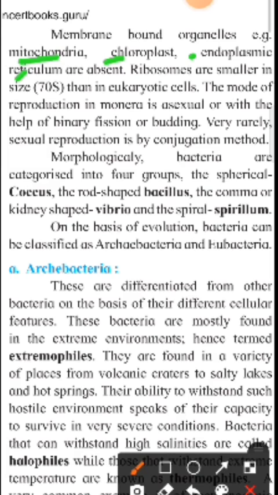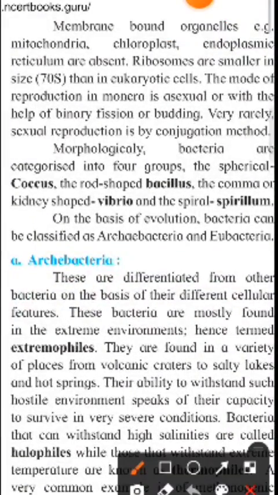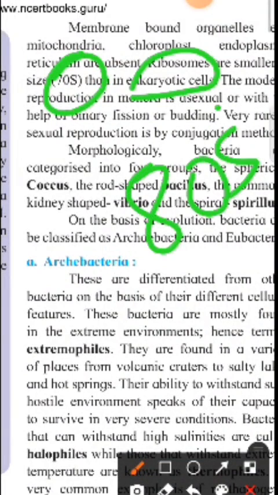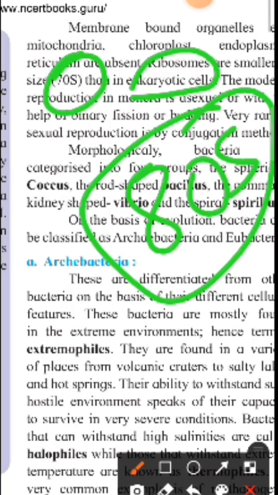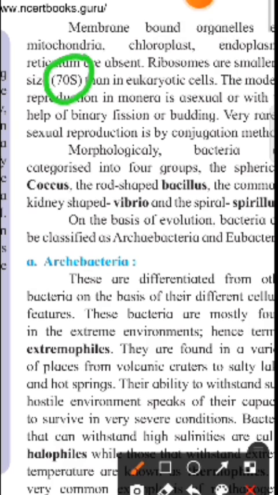Ribosomes are smaller in size than in eukaryotic cells. In bacterial cells, the ribosome present is 70S. In eukaryotic cells, the 80S ribosome is present. This is the difference of ribosomes between prokaryotic and eukaryotic cells. In Monera, the organisms are prokaryotic and their ribosome is 70S.